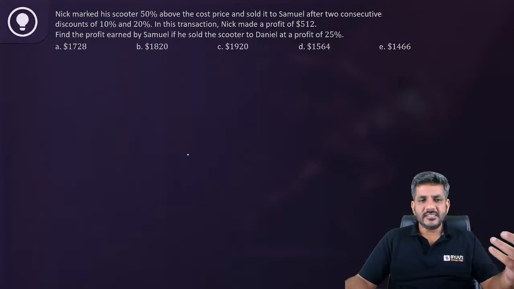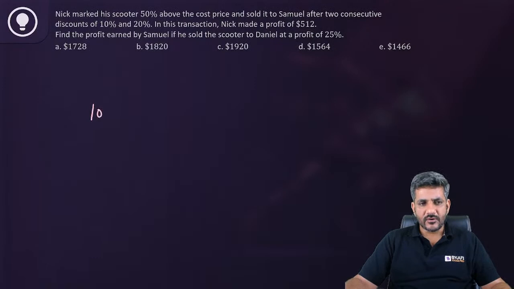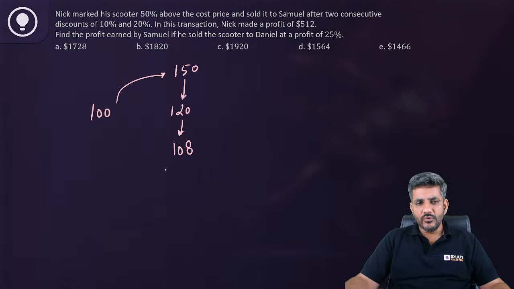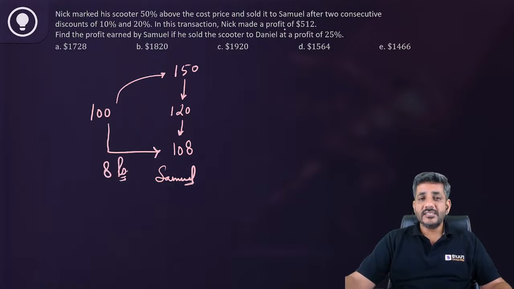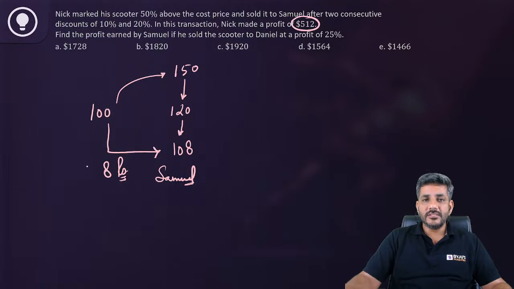Let us say Nick purchased the scooter for 100 rupees. He first increased the price by 50%, that is 150. Then gave two successive discounts of 10 and 20%. A 20% discount will bring it down to 120, and 10% will bring it down to 108. So he sold it to Samuel for 108 rupees. So can I say he made a profit of 8 rupees in this process? But the question says Nick made a profit of $512. So we are saying 8 rupees, but it says